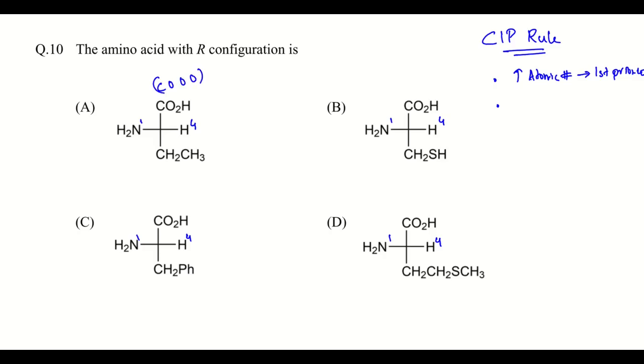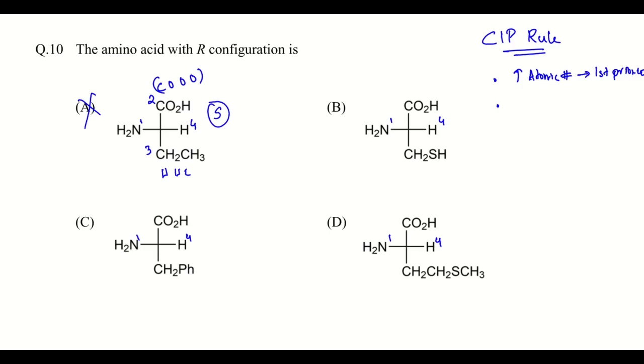And here there are only 2 hydrogens and 1 carbon. So the priority goes like here 2 and 3, as you can see, 1, 2 and 3. So this will be the S configuration, so this is not an option.